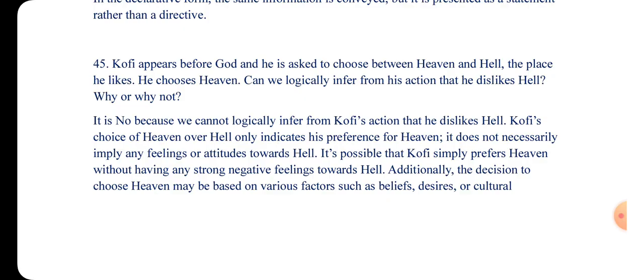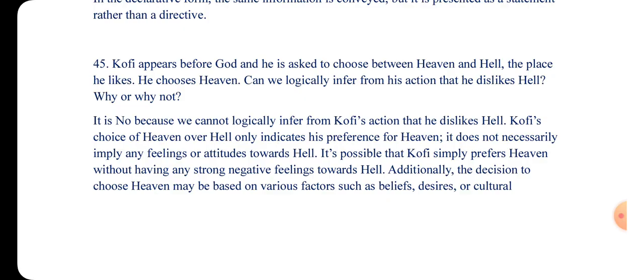So he chooses heaven. Can we logically infer that the place he dislikes is hell? What the question is trying to tell you is that Kofi was asked to choose between heaven and hell, and then Kofi chose heaven. So does this logically mean that Kofi dislikes hell? What could be the reason?